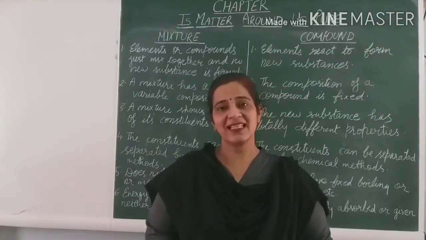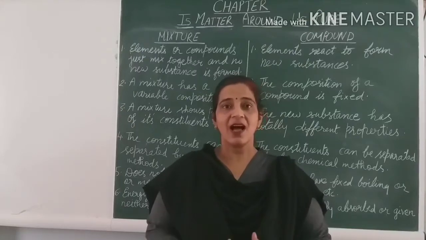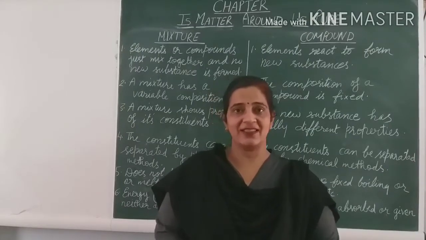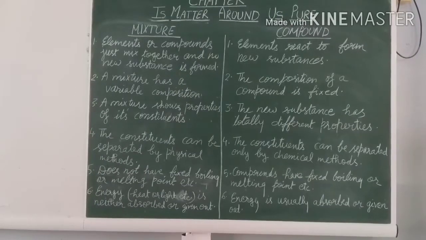Now today we will discuss the differences between mixtures and compounds, how they are different from each other. First point: a mixture is where elements or compounds are just mixed together and no new substance is formed. मिक्सचर में कोई भी नया सब्सटेंस नहीं बनता, सिर्फ एलिमेंट्स और कंपाउंड्स को मिक्स कर दिया जाता है. जैसे सल्फर फिलिंग्स और आयरन को हम मिक्स कर दें तो दैट इज़ ओनली अ मिक्सचर, नॉट अ कंपाउंड.